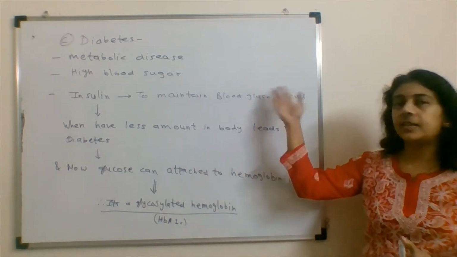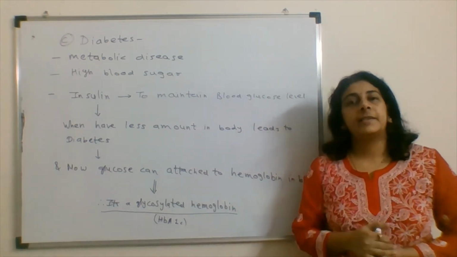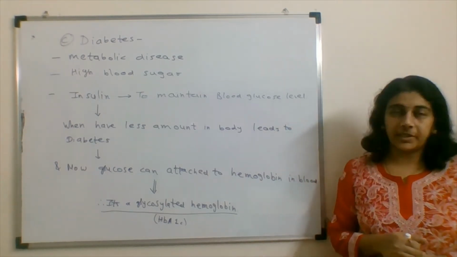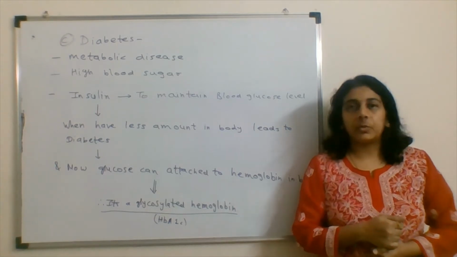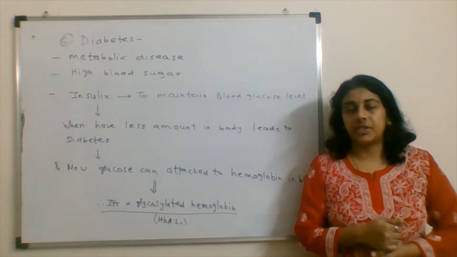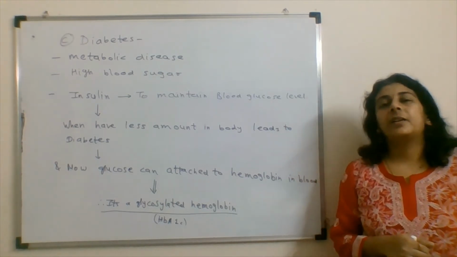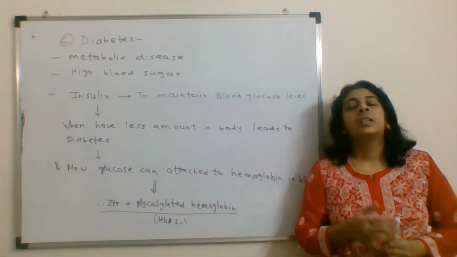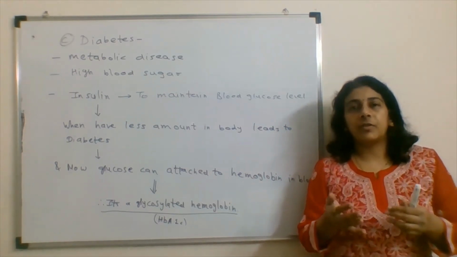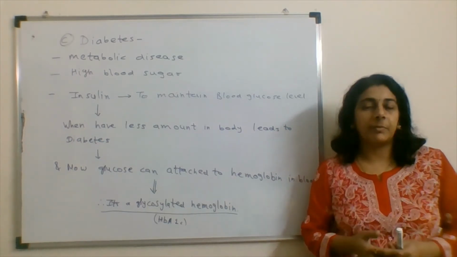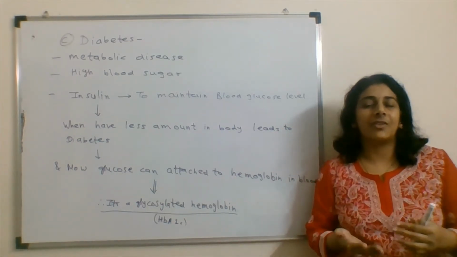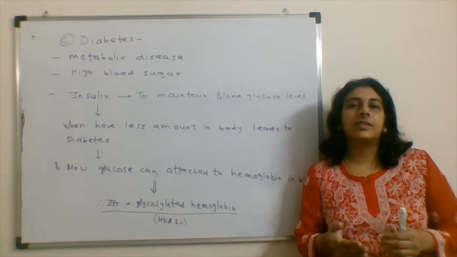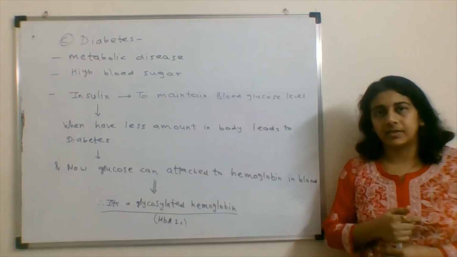Moving to the next option, there is diabetes. This is again a well-known condition. This is a metabolic disorder, diabetes. Diabetes is related to insulin. Insulin is the hormone which is secreted by the pancreas and which is there to maintain the blood sugar level. If the synthesis of insulin or the concentration of insulin in the blood gets decreased, then ultimately the blood sugar level will get increased. So this is the condition when diabetes occurs.